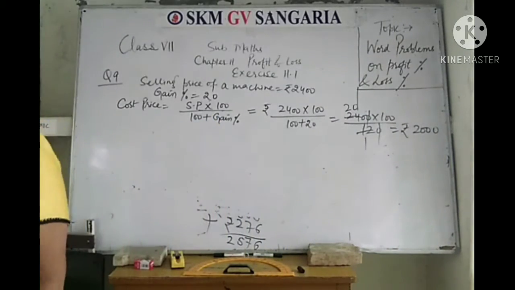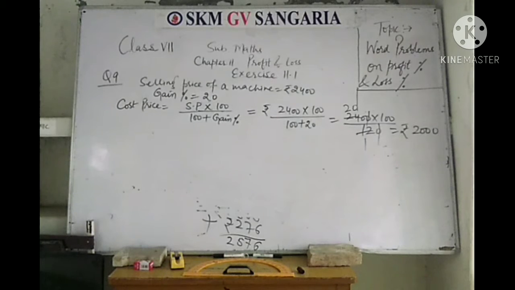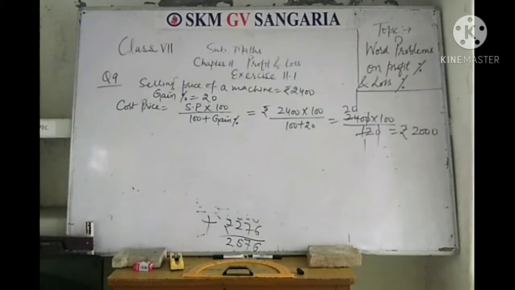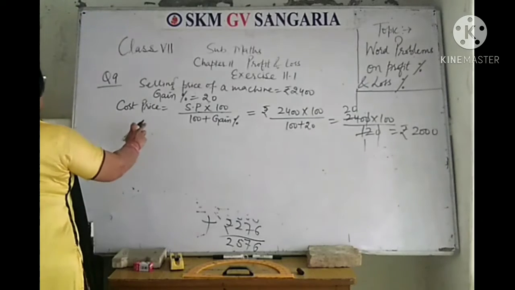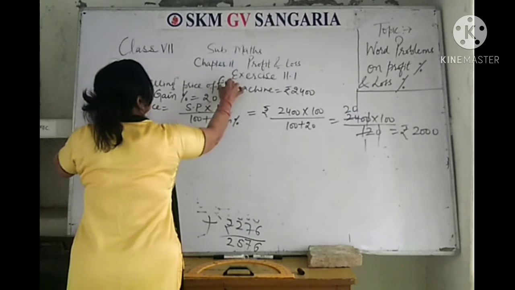Now as the dealer is getting 20% loss on selling the other machine, here we will get again the cost price of the machine. So selling price of the second machine, selling price of, you can write, first machine.